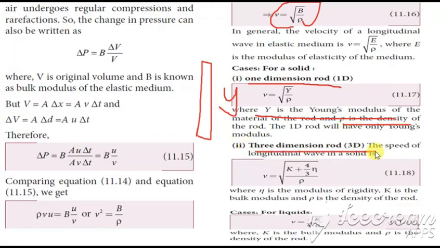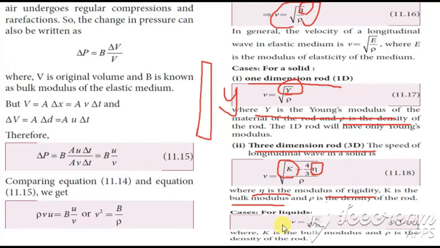Next is the three-dimensional solid. Then we write this as root of k plus 4 by 3 eta divided by rho. Instead of B, we write k plus 4 by 3 eta here. And here eta is the modulus of rigidity and k is the bulk modulus. Here, Y is the Young's modulus.